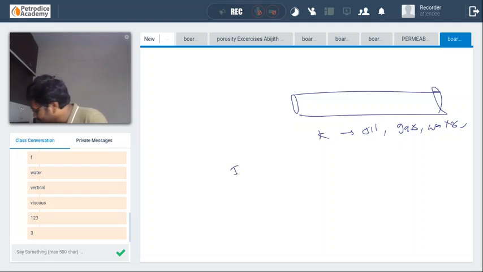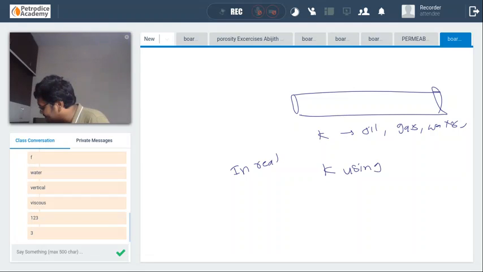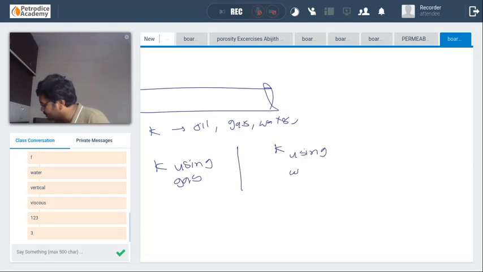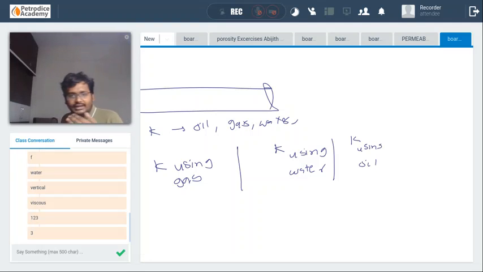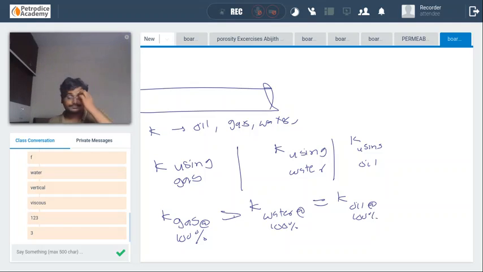But in real situations, whenever we calculate permeability using gas, or using water or oil, what we get is that permeability due to gas at 100% is greater than permeability due to water at 100%, which is equal to permeability of oil at 100%.